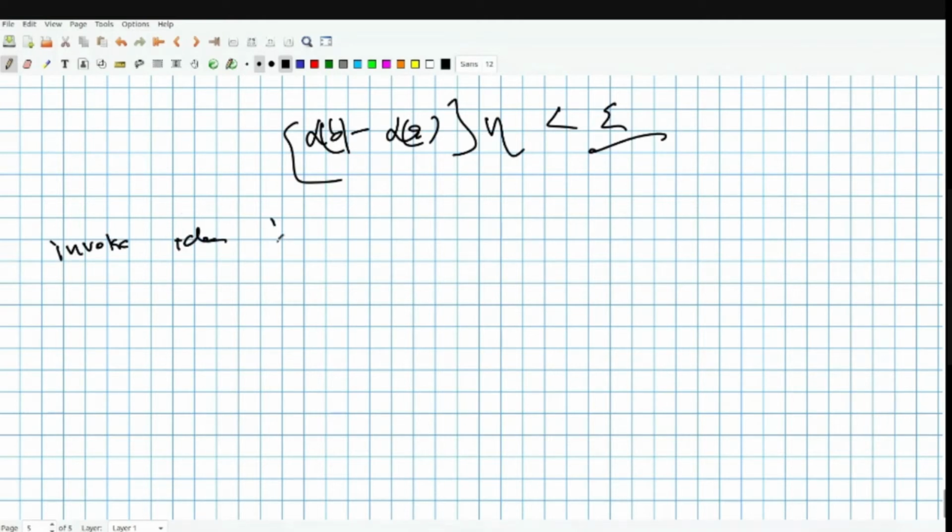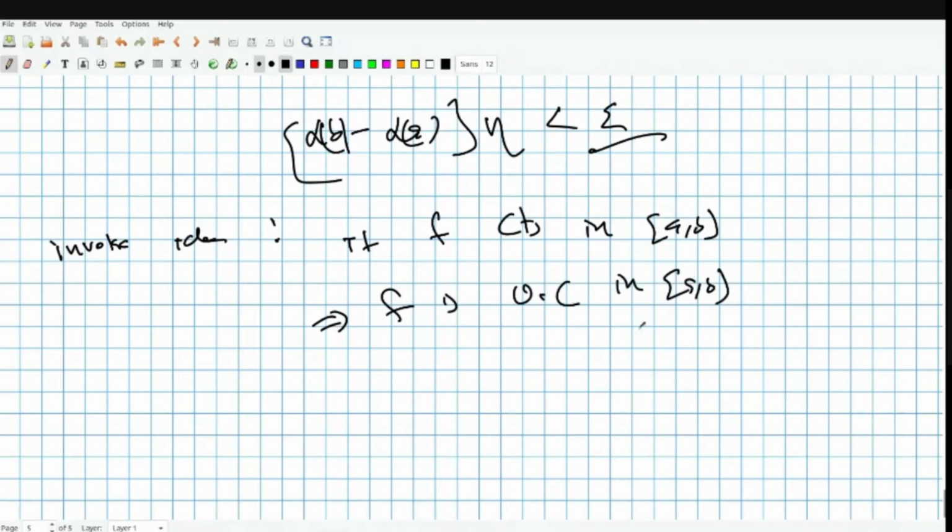The idea is that if f is continuous on a compact, I mean closed interval [a,b], then f is uniformly continuous on [a,b]. So what's the good thing about uniform continuity? With continuity at each point, given any epsilon, delta may vary from point to point, but with uniform continuity the delta remains the same around the domain.